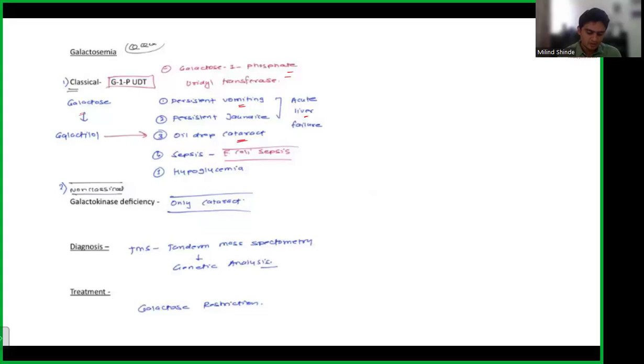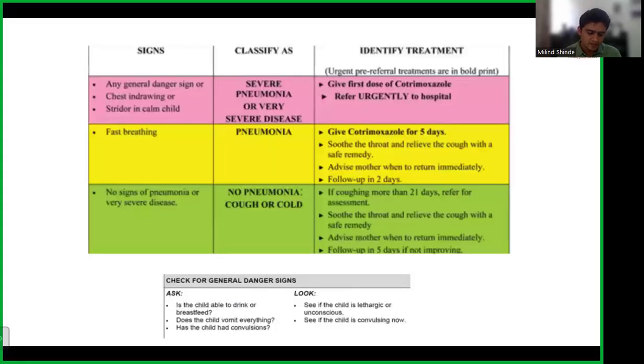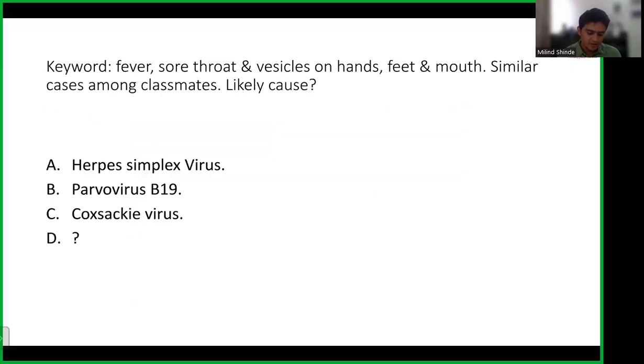So see, whenever an examiner is trying to set a paper, he is actually looking at two things. One is he's going to ask some previous topics as well, and also one topic that is fresh, like we are seeing a lot of cases. So recently COVID happened, so we saw a lot of questions on COVID in that year. Now there is one viral infection we are very commonly, very predominantly seeing in children, and this question was actually from that.